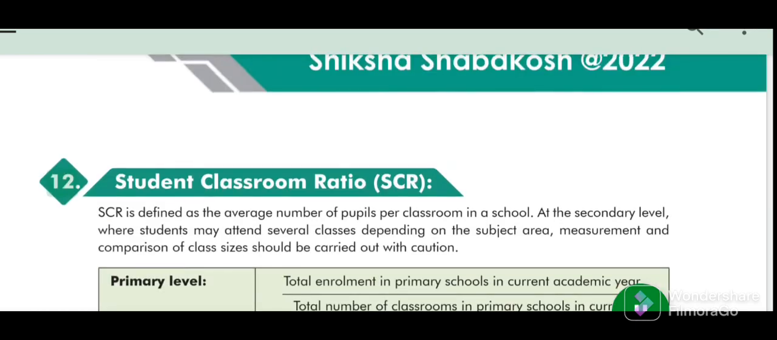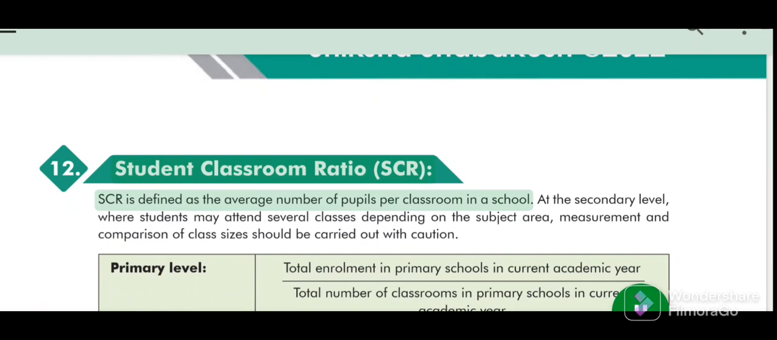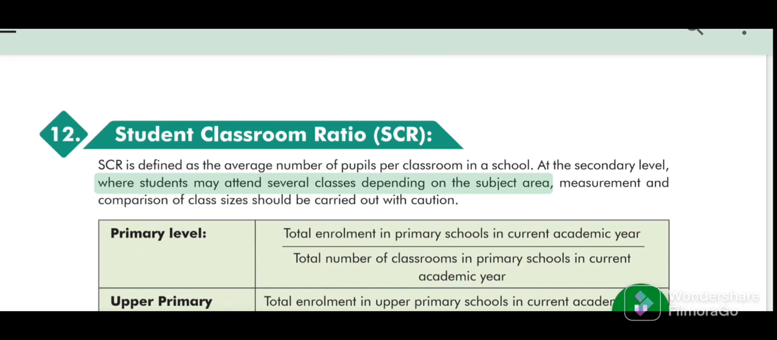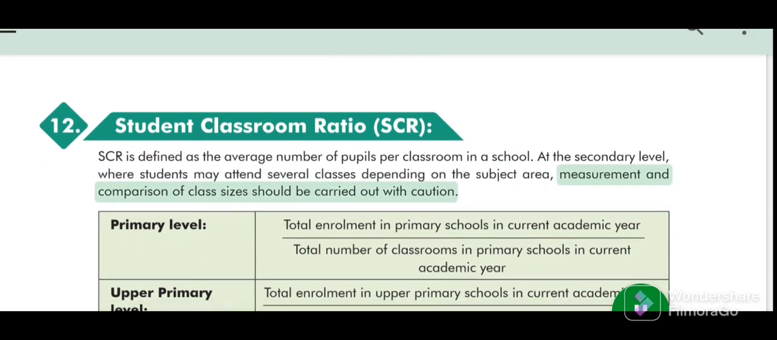12. Student classroom ratio, SCR. SCR is defined as the average number of pupils per classroom in a school. At the secondary level, where students may attend several classes depending on the subject area, measurement and comparison of class sizes should be carried out with caution.